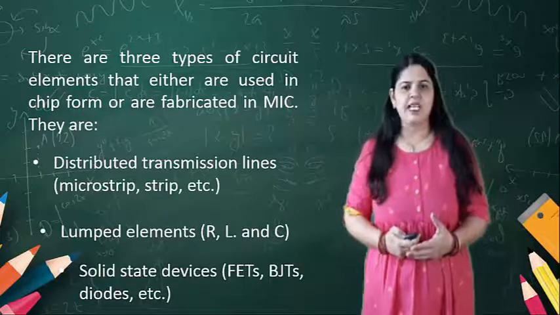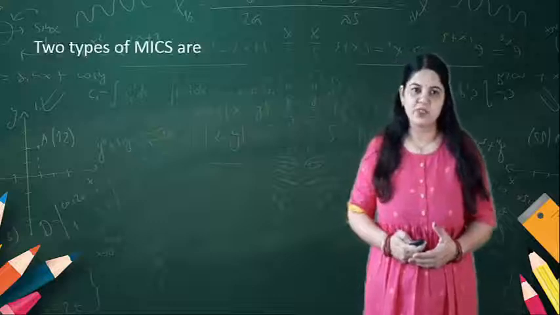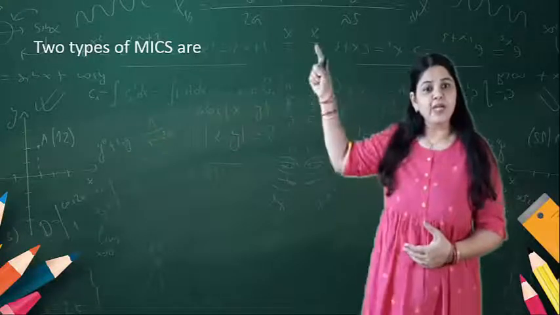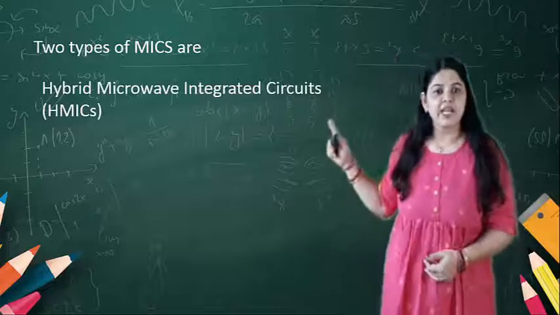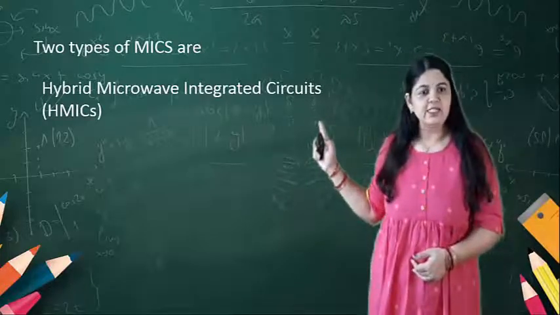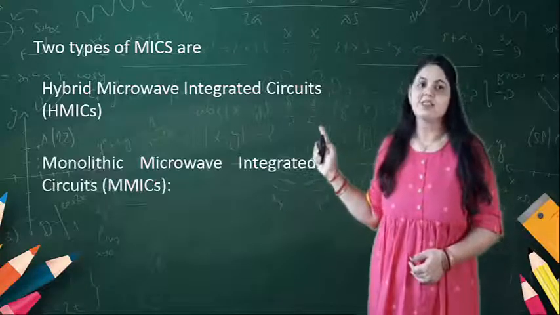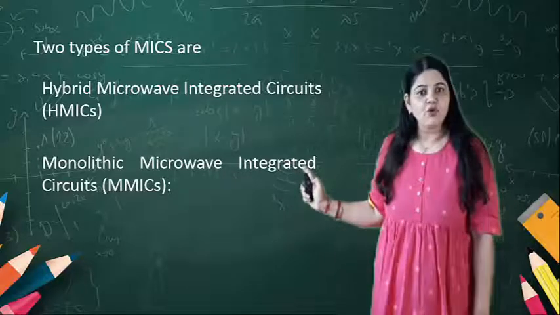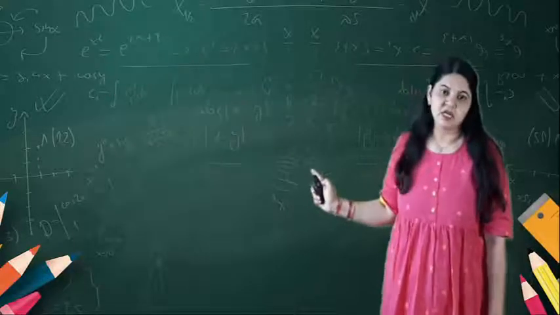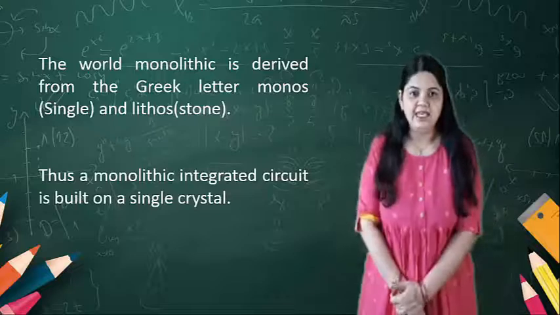So these kinds of elements can be used. There are two types of MICs, the hybrid microwave integrated circuits, that is the HMICs, and the monolithic microwave integrated circuits, that is the MMIC.